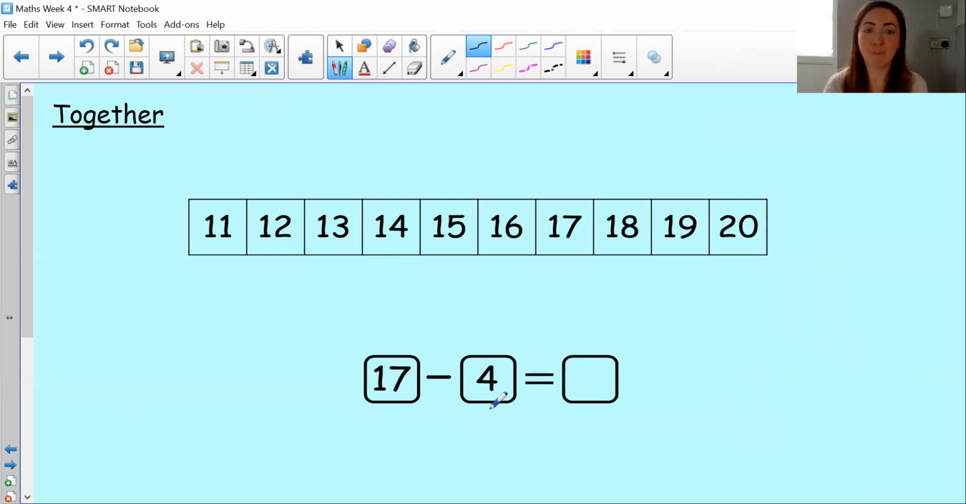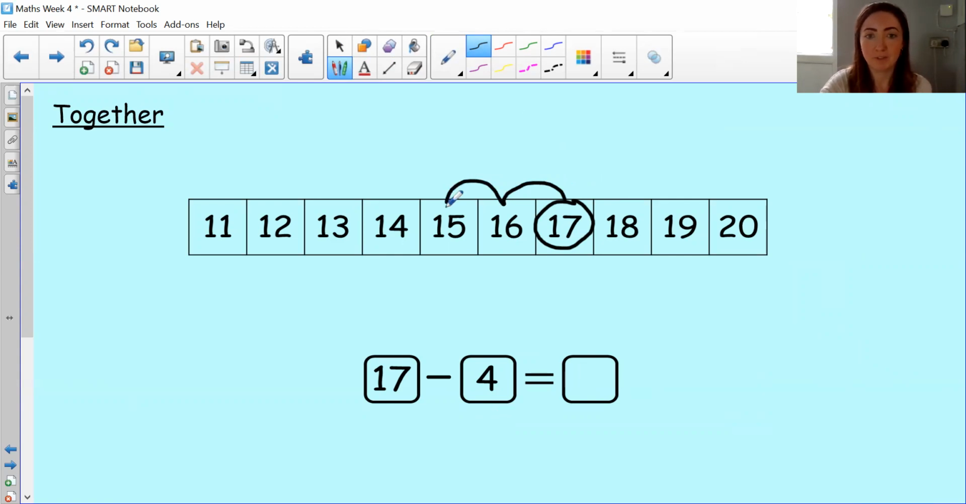So 17 take away 4. Hopefully you started at 17. And then how many jumps did you take? Hopefully 4 jumps backwards. So remember, this doesn't count as a jump. This is 1 jump.